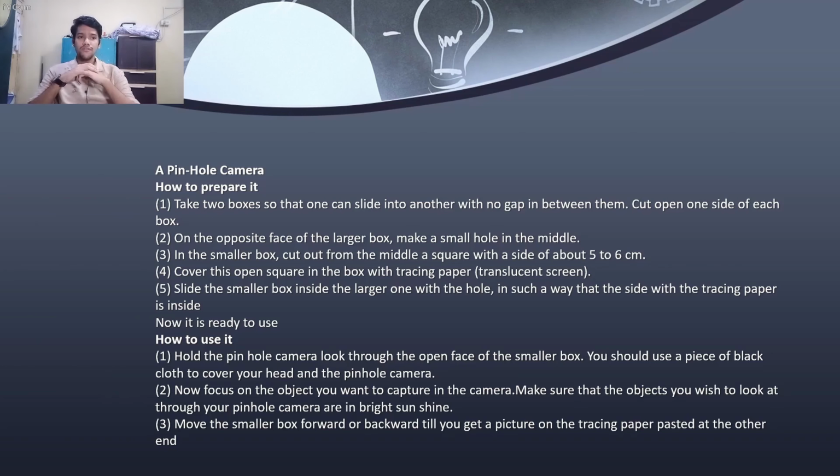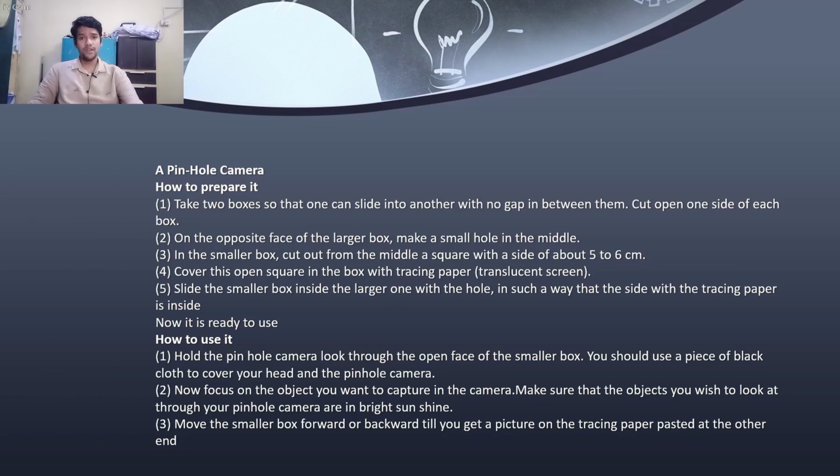Now we have to focus on any object we want to capture in the camera and make sure that the object we wish to look at is in bright sunshine, so we can see it very clearly through the pinhole camera. Then we have to move the smaller box forward or backward till we get a picture on the tracing paper. This is basically focusing on the object so that it can be seen clearly.